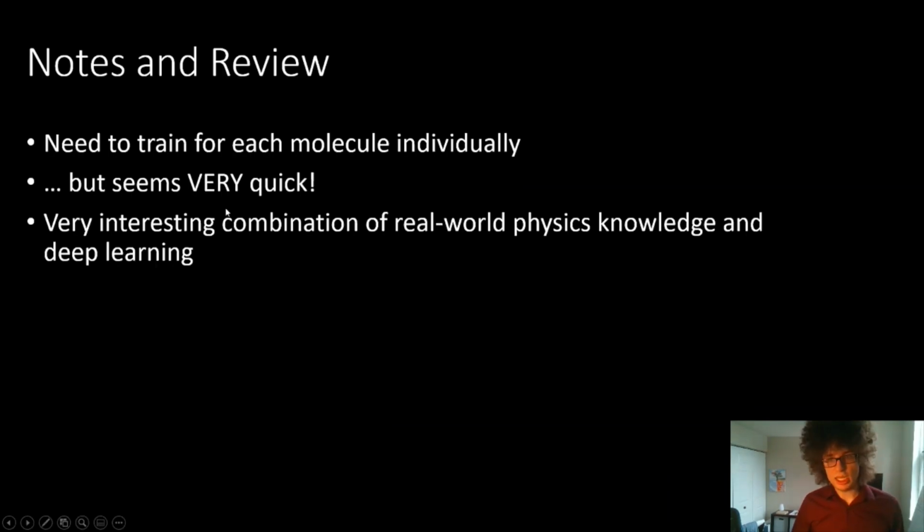And I think it is very interesting that they had a bunch of other good results for a bunch of other molecules. So I did think that one of the strengths of this paper was that they seem to have good results. They also said that they could control the determinants of the backflow and the other matrix that they were learning with the neural network. They were able to use a small number of determinants, which was pretty efficient. The one drawback I saw was that, again, you need to train for each molecule individually. But it did seem to provide this really interesting combination of both real-world physics knowledge and deep learning approaches.